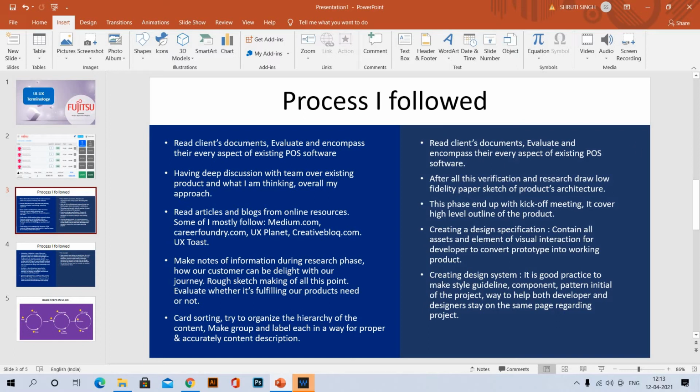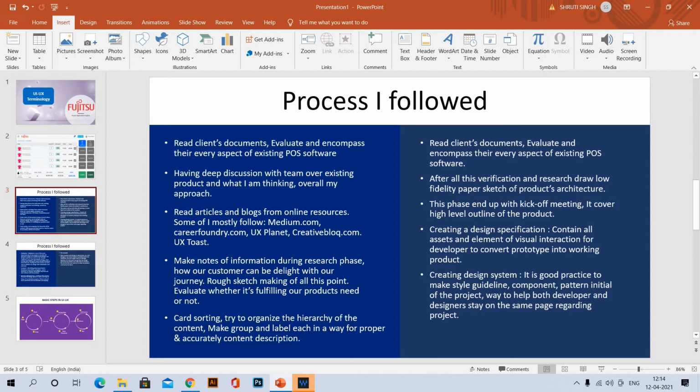After all this verification and research, draw low fidelity paper sketches of the product architecture. Yes, after all this verification, what we normally do is sketch low fidelity designs of the product architecture, because that helps us to recognize the overall structure of our product. The team will get to know what the structure of the product would be. This phase ends with a kickoff meeting. It covers a high level outline of the product.